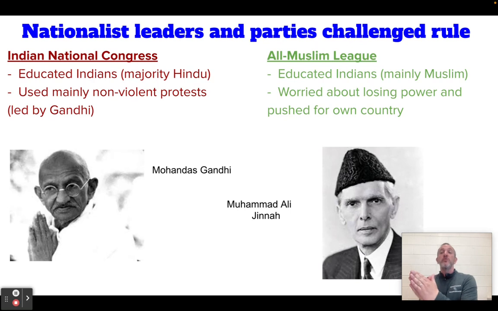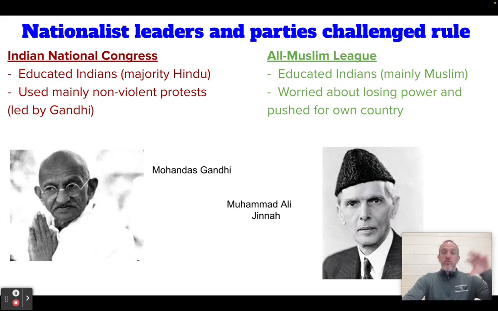Another group forms in response to the Indian National Congress, which is made up also of educated Indians. These are mainly Muslim, though. It's called the All Muslim League. And their fear is that if it becomes a democracy in India and all of India is together into one big country, the Hindus will rule over the Muslims because they will always elect Hindu rulers instead of Muslim rulers. And this group is scared of it. It's led by this guy, Muhammad Ali Jinnah, and he is the leader of this movement.